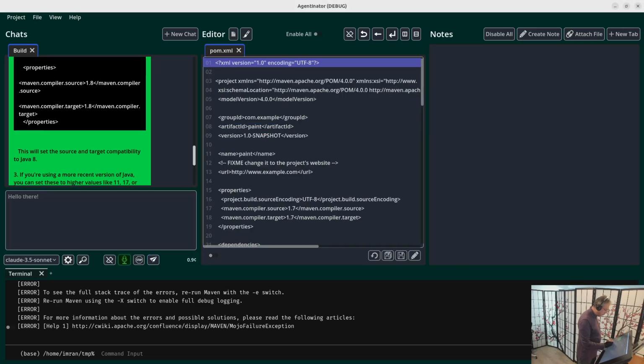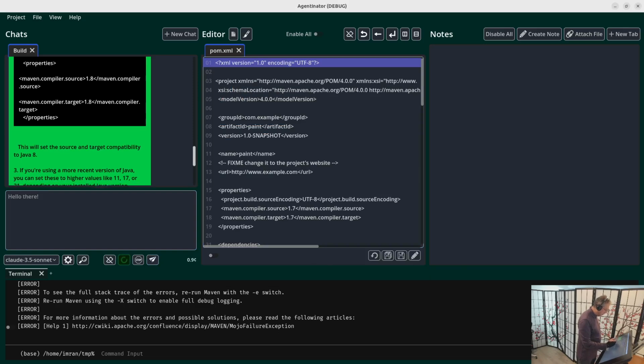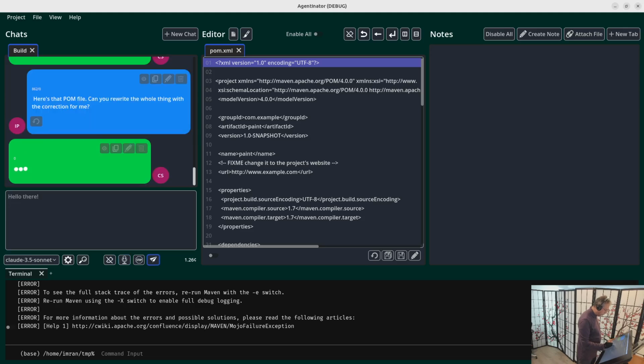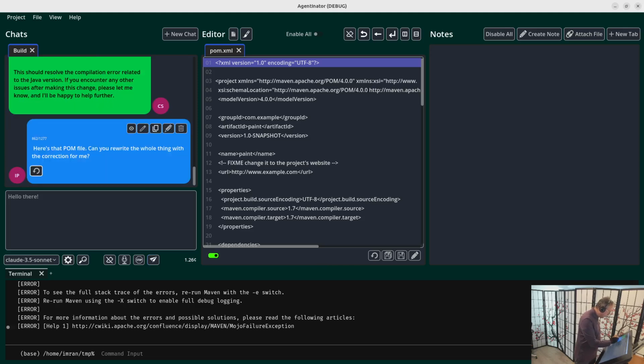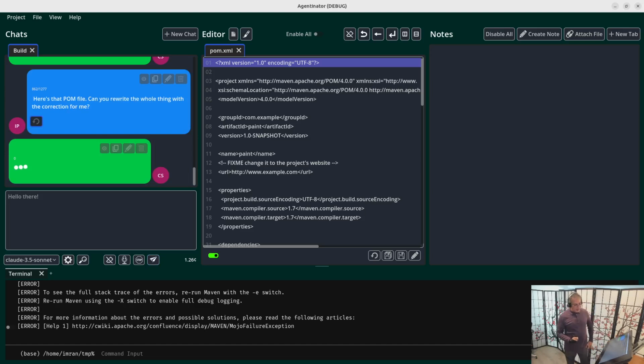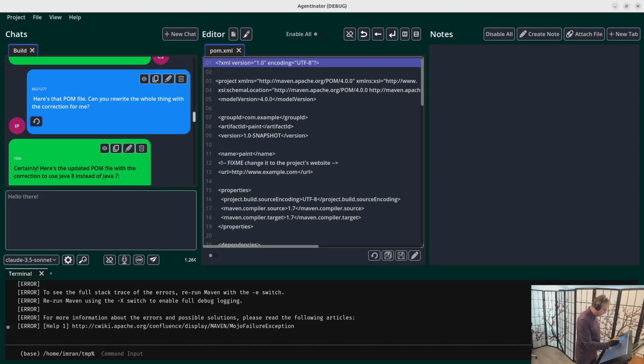Here's that POM file. Can you rewrite the whole thing with the correction for me? I actually don't know what a POM file is. I'm assuming it's some sort of build file. Oops, I forgot to do that. Let's trash that and redo that with those glyphs selected. I forgot to select this little green thing so that it actually had the file. So what I did is I erased the turn from the chat history and I simply resent it with the correction made. Makes fixing mistakes a lot faster to have these kinds of things.